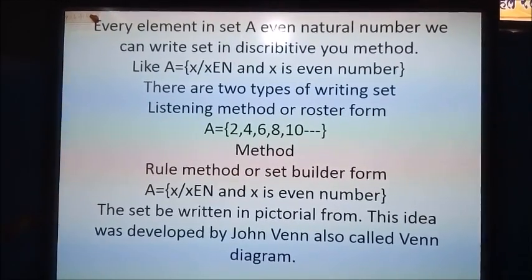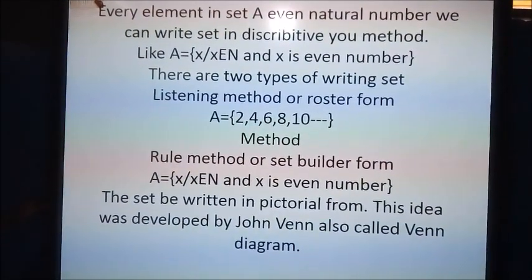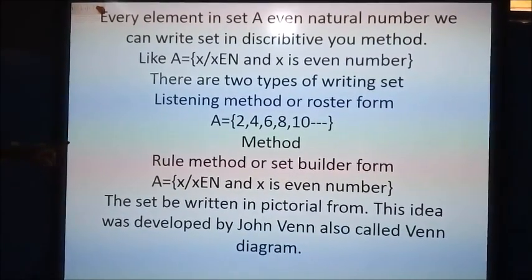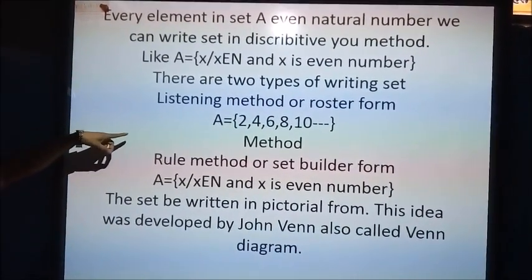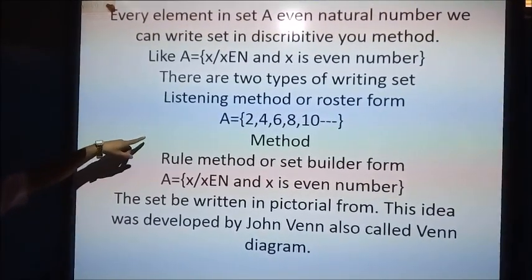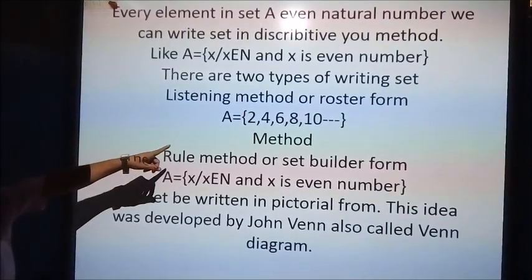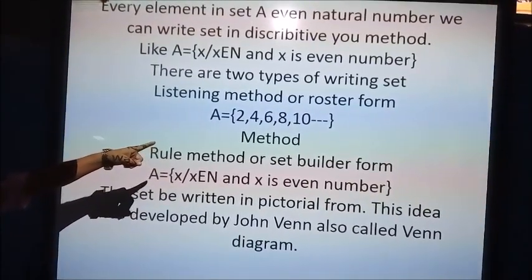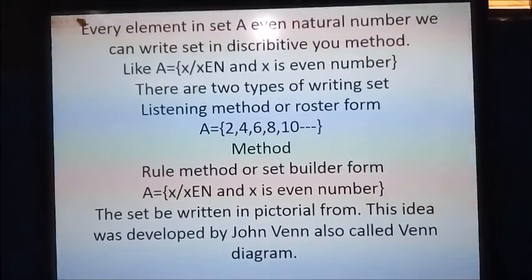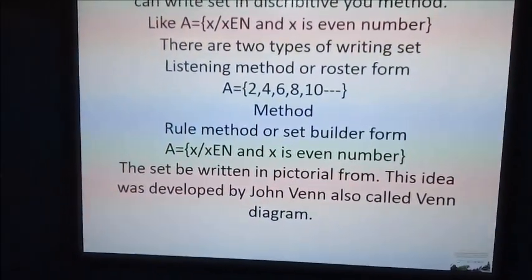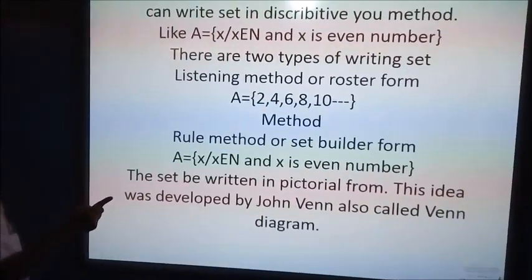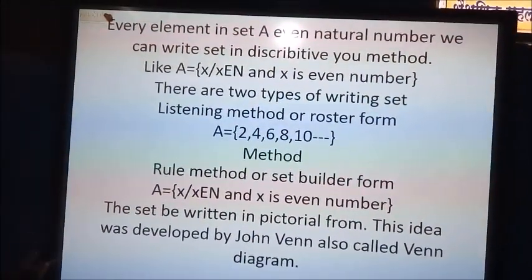In the same way, we can write the set by making a list, and it is called the listing method. We write A in curly brackets as 2, 4, 6, 8, and so on. So there are two methods of writing a set. One is the rule method or set builder form, and another is the listing method.